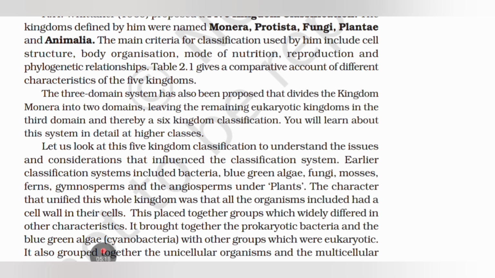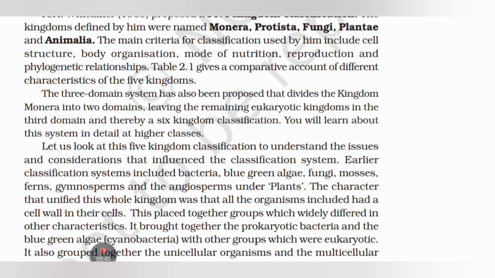Earlier classification systems included bacteria, blue-green algae, fungi, mosses, ferns, gymnosperms and the angiosperms under plants. The character that unified this whole kingdom was that all the organisms included had a cell wall in their cells. This placed together groups which were widely different in other characters.